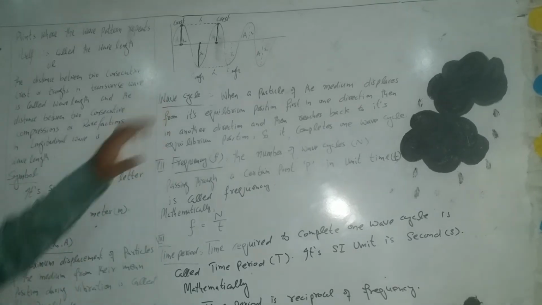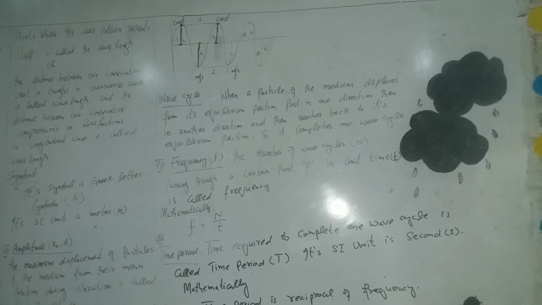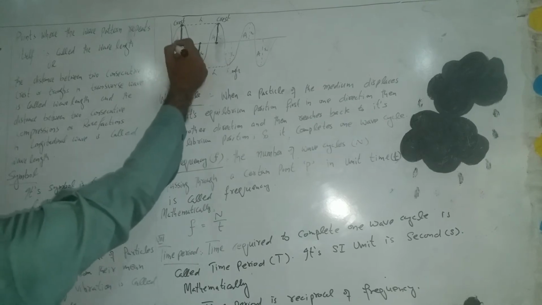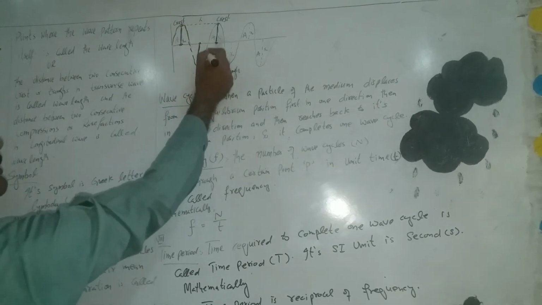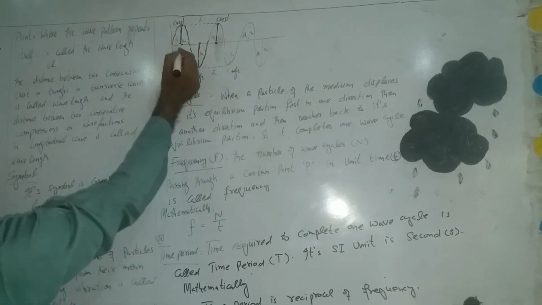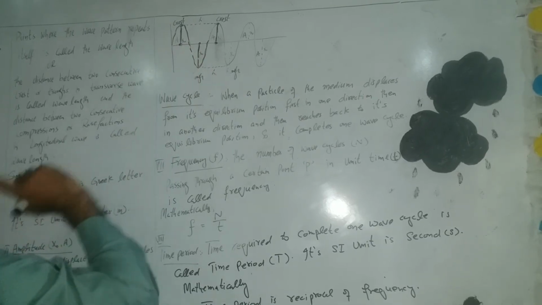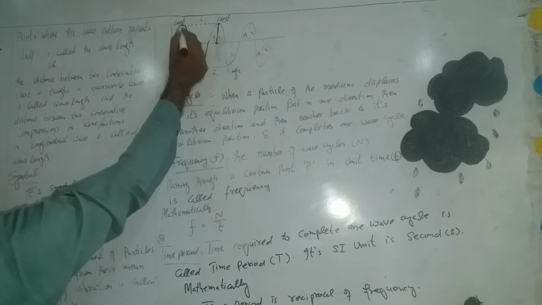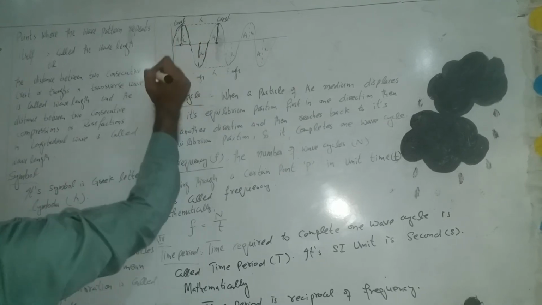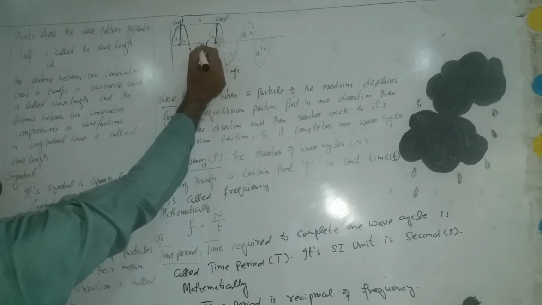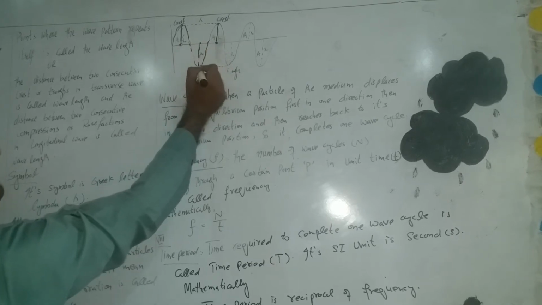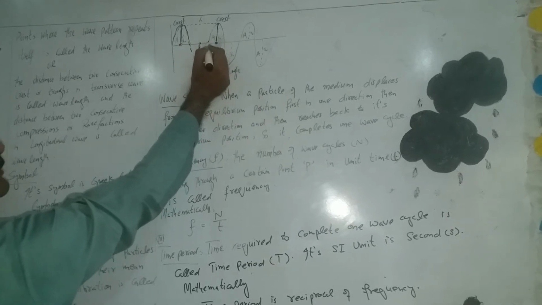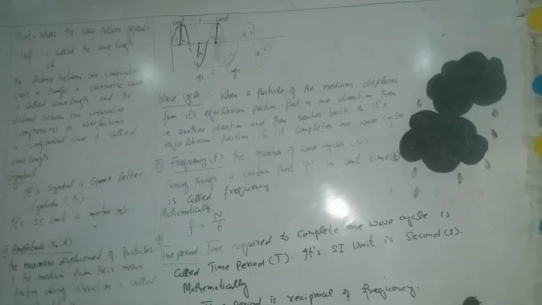Now wave cycle, what is a wave cycle? We define wave cycle as follows: when a wave moves through a point, then it undergoes several vibrations. So this particle undergoes several vibrations. This is its equilibrium position. First it goes in upward direction with a maximum displacement, and returns back to its mean position. So we say that it has completed one wave cycle.